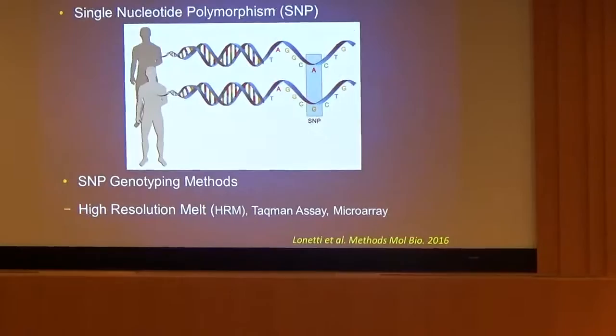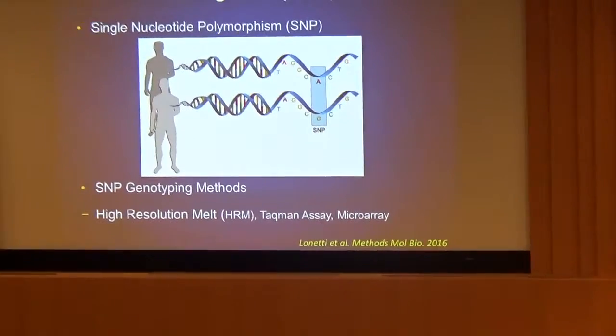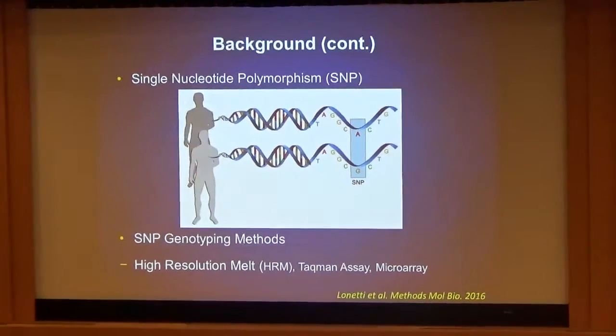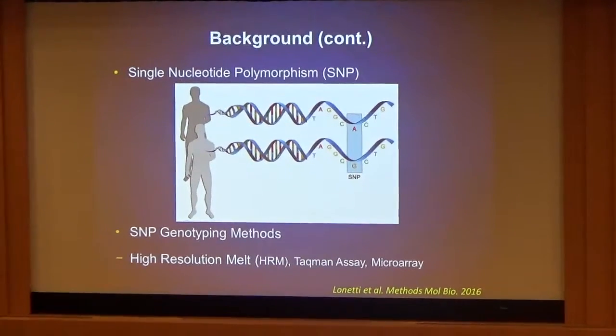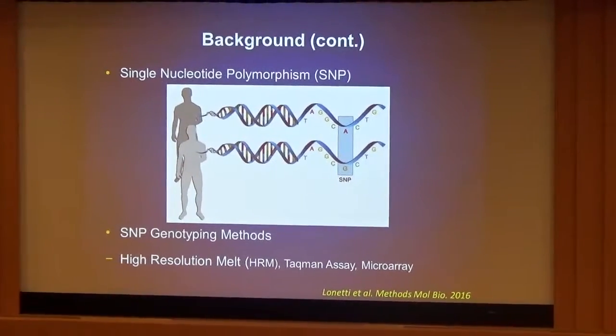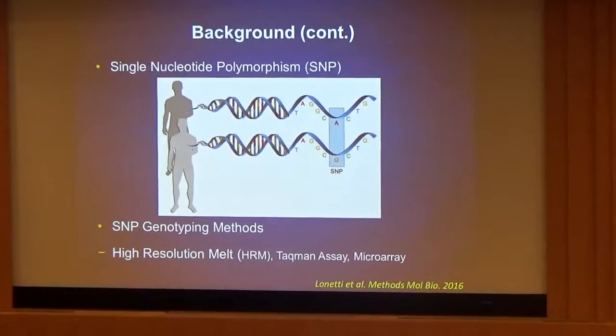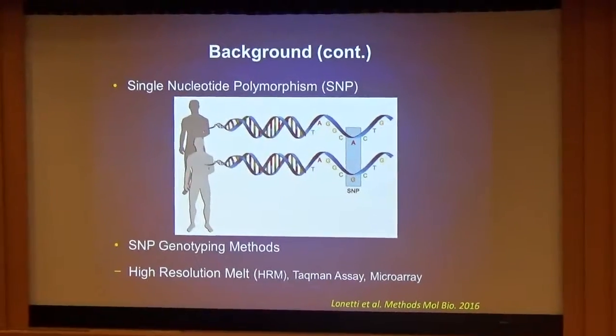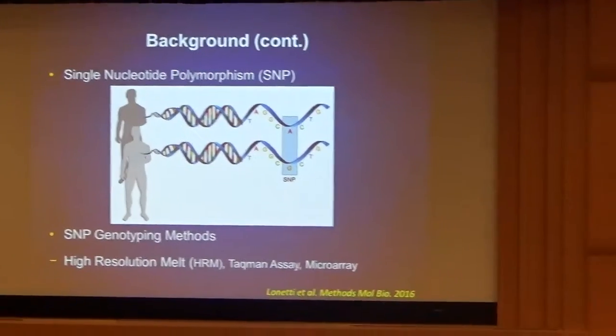There are 3 ways to genotype SNPs. HRM, or high resolution melt, is used for relatively small sample sizes. The cheap cost and accuracy of HRM makes it an effective genotyping method. However, the RT-PCR machine used for HRM was having problems, so we used TaqMan gene expression assay instead.